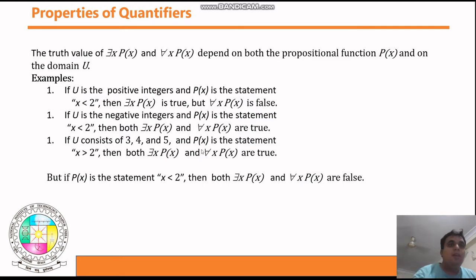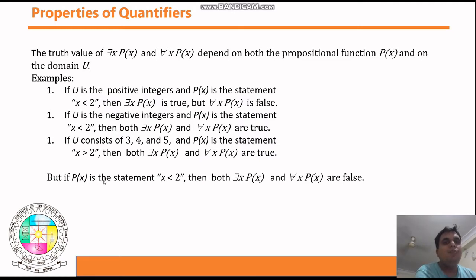See, the next statement is for all x p of x. Now here you have for all x, so you need to replace this x with all the elements, with 3, with 4 and with 5, and check whether the statement is true or not. If you get this statement true for all the elements, only then is this true. I hope you are getting my point.